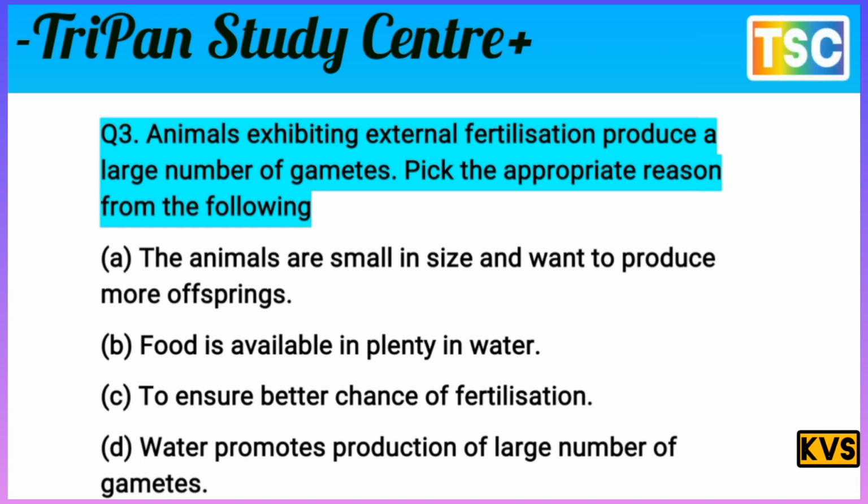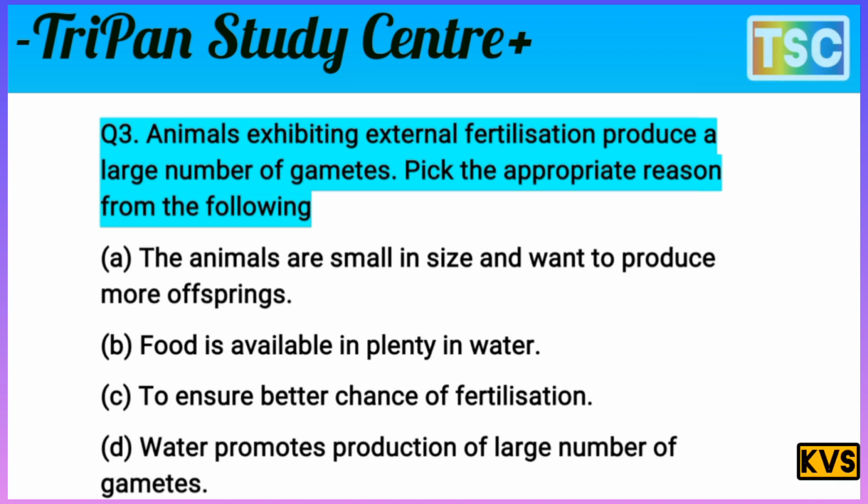The question is very interesting. But first of all, check your knowledge and write the correct answer in your notebook. Let's check the correct answer of this question. The question is clear and very interesting.